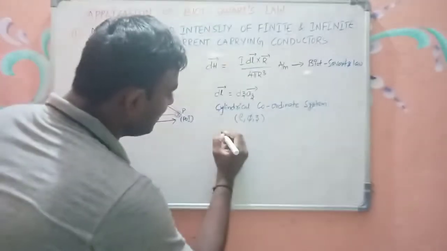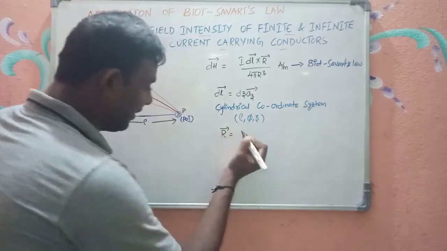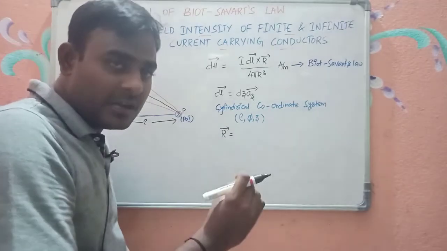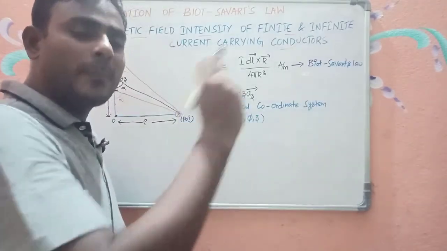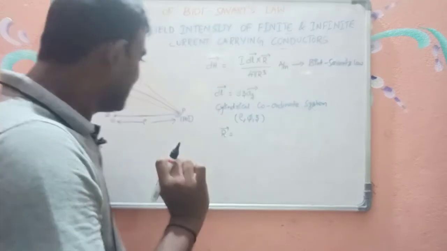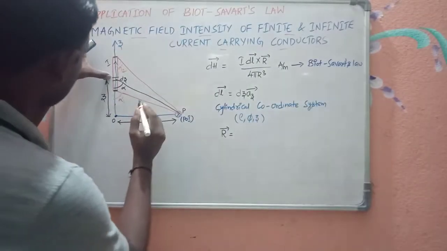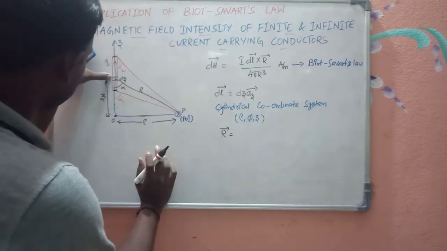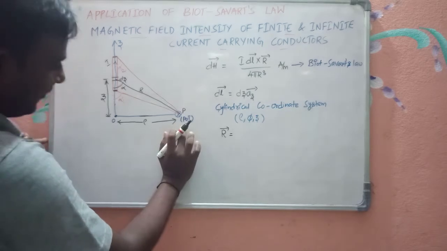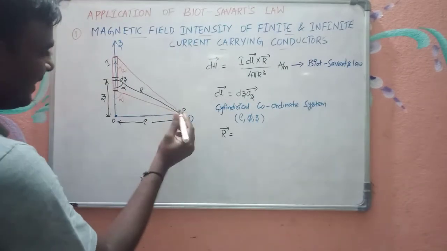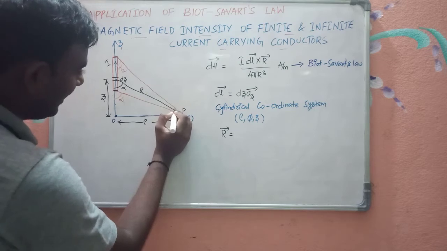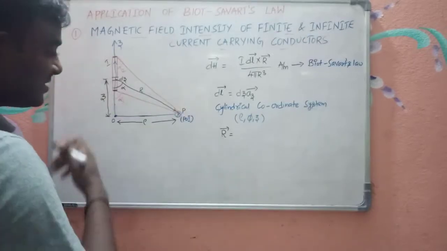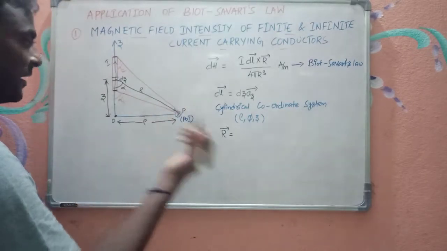Now how can I express r bar? So always remember, a very important thing is that r bar is nothing but the distance vector from the conducting portion to the point of interest. This is r bar. So this is the conducting portion and this is the point of interest. So it is always directed from the conducting portion to the point of interest. So the direction is in this way, not in this way. This is a very important thing which you need to consider.